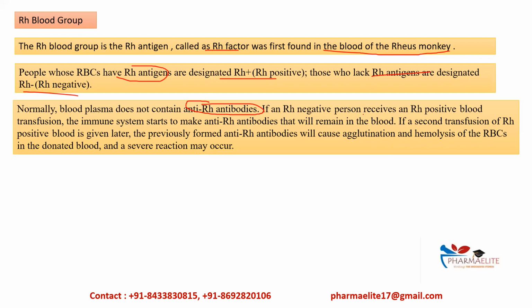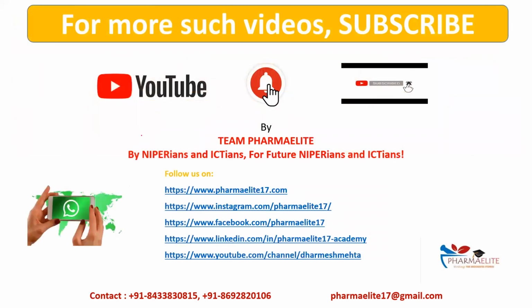If an Rh negative person receives Rh positive blood transfusion, the immune system starts to make anti-Rh antibodies that will remain in the blood. And if a second transfusion of Rh positive blood is given later, the previously formed anti-Rh antibodies will cause an agglutination reaction and hemolysis of the RBCs in the donated blood, and a severe reaction may occur. Okay. Now we'll move on to the MCQs part.